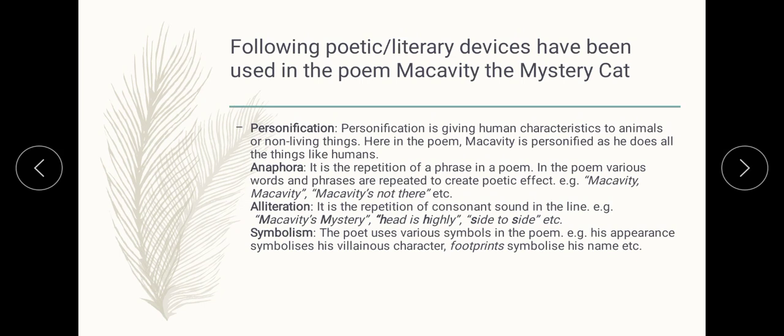Macavity is not there. Then alliteration is also there. It is the repetition of consonant sounds, as I told you. Macavity's mystery cat. Its head is highly domed. It moves from side to side. So as I am showing you here in the slide, all these are the literary devices which are used in this poem, Macavity the Mystery Cat.